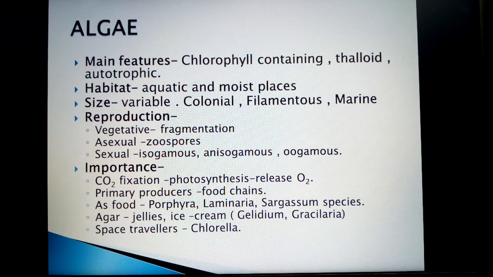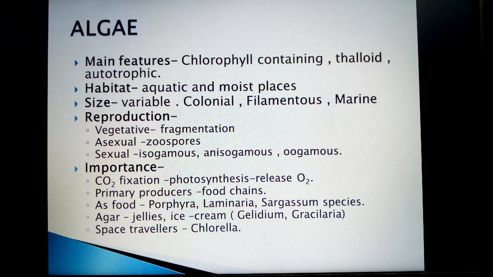Reproduction of algae is of three types. Vegetative reproduction is by fragmentation. That is, if you break it into fragments, it will grow into a new algae.